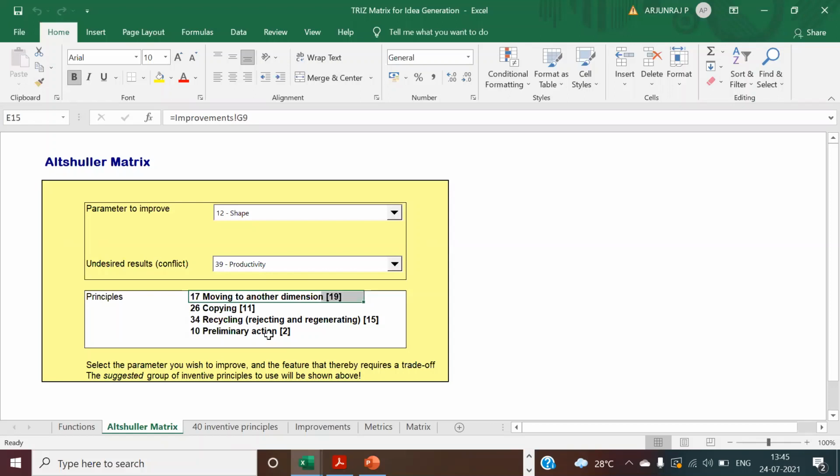Choose the right equipment too. You can also do breakdown maintenance. Even look for the best equipment so that breakdowns will not be there. These are some of the preliminary actions you can take to achieve the same.